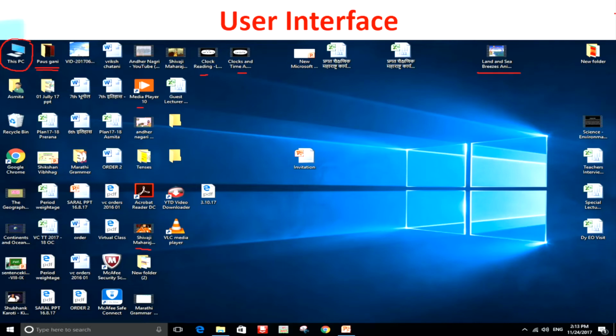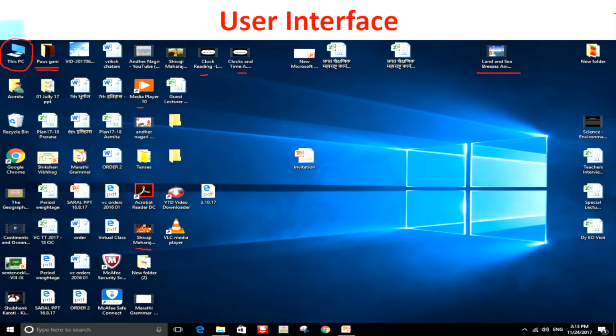So this is the first thing you will be able to see when you put on your computer or your PC, the user interface. And from here, you move on and start using your computer. For example, if I want to see Pause Gani today, that is, if I want to see rain songs today, what will I do? I will click on the Pause Gani option or on that particular image.